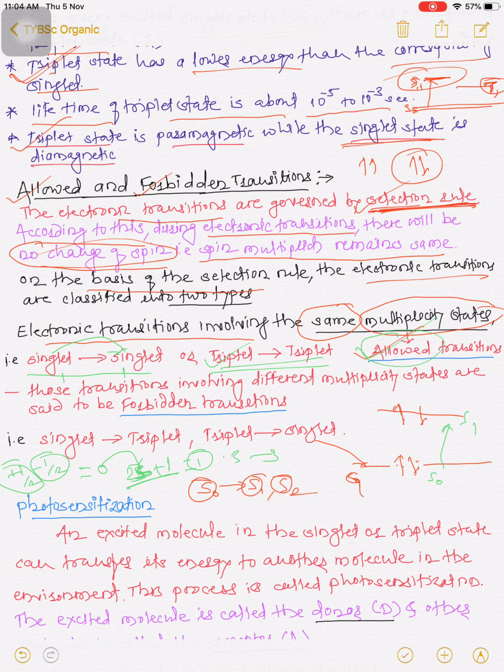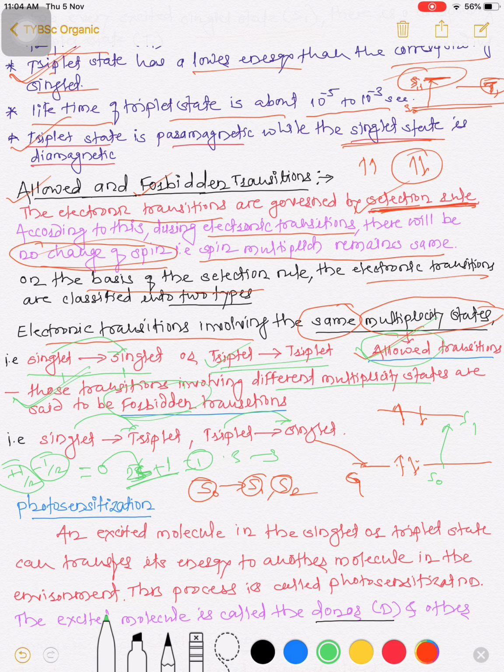But those transitions involving different multiplicity states, where there is a change in the spin multiplicity, are known as forbidden transitions. For example, singlet to triplet or triplet to singlet. That transition of an electron from one multiplicity state to another is known as a forbidden transition.